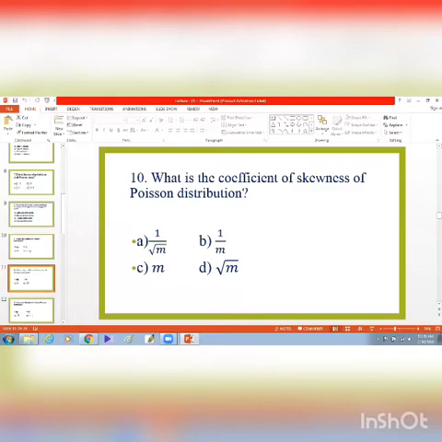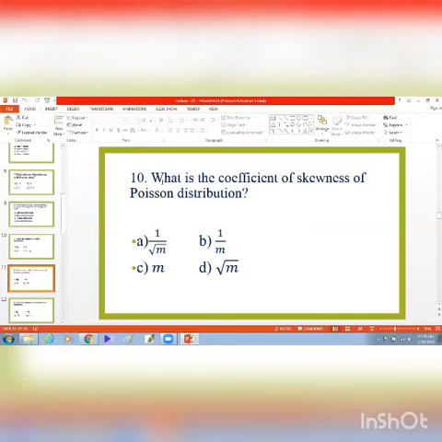Now, what is the coefficient of skewness of Poisson distribution? When it is coefficient of skewness, then it is square root beta 1. But when it is only skewness, then it is beta 1. We know beta 1 equal to 1 divided by m. So coefficient of skewness, square root beta 1, equal to 1 divided by root over m. So the correct answer is A, that is 1 divided by root over m.